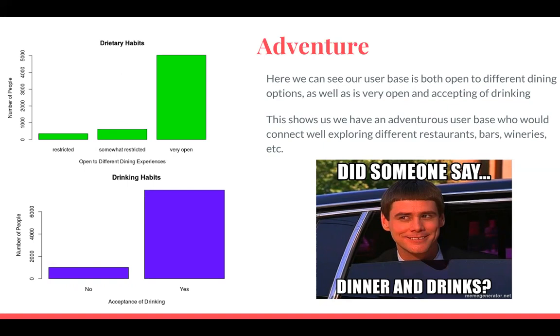We can see that most of our population would be open to different dining options. And looking at drinking, we can see that most of our population is also accepting of drinking, where "no" encapsulates those who never drink, and "yes" encapsulates the rest. So we see that they're a very adventurous user base.